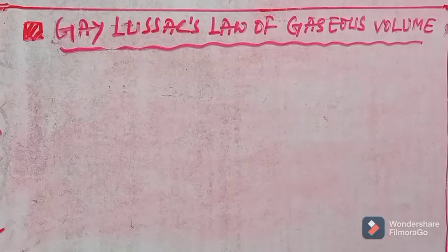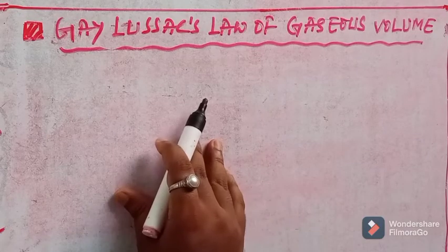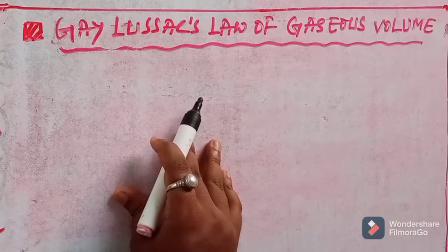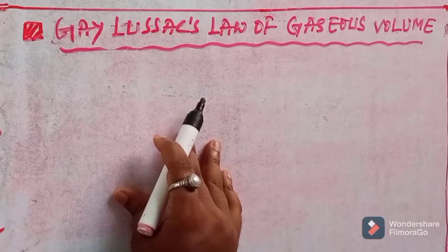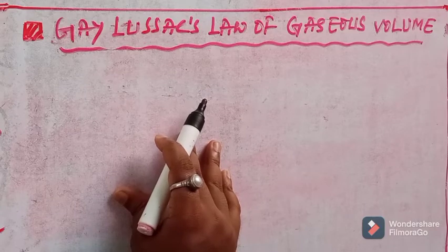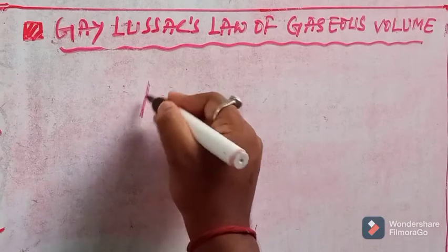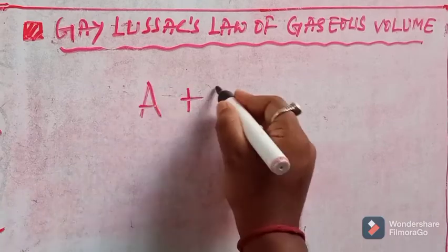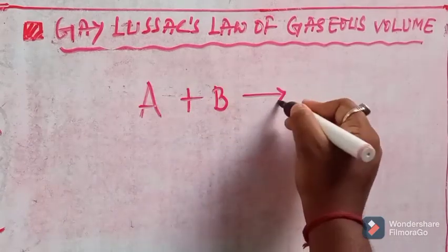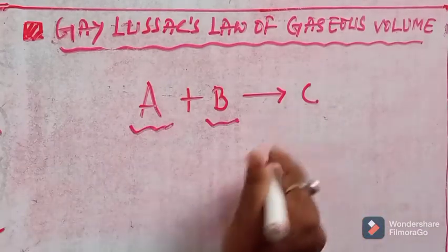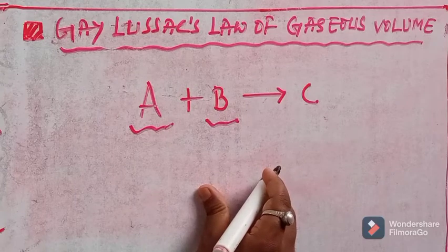Now we will discuss Gay-Lussac's law of gaseous volume. According to this law, when gases combine or react to produce a product, they combine in a simple ratio. Say a gaseous molecule A is reacting with B to produce C. Then A and B will combine in a simple whole number ratio.